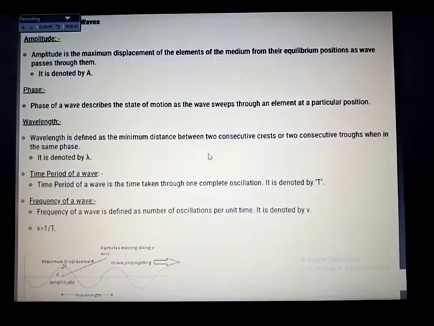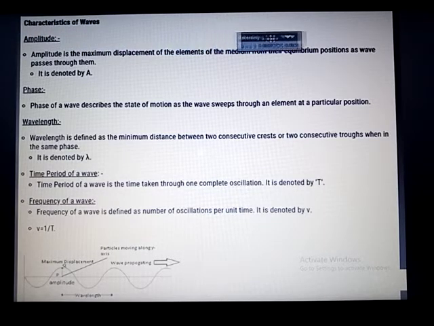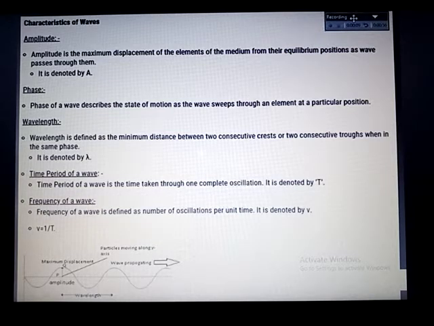Okay, so next, the amplitude is the maximum displacement. What we are going to discuss here are certain characteristics of waves, which we have already studied in 11th standard also. Still, as a continuity, we are studying it here also.